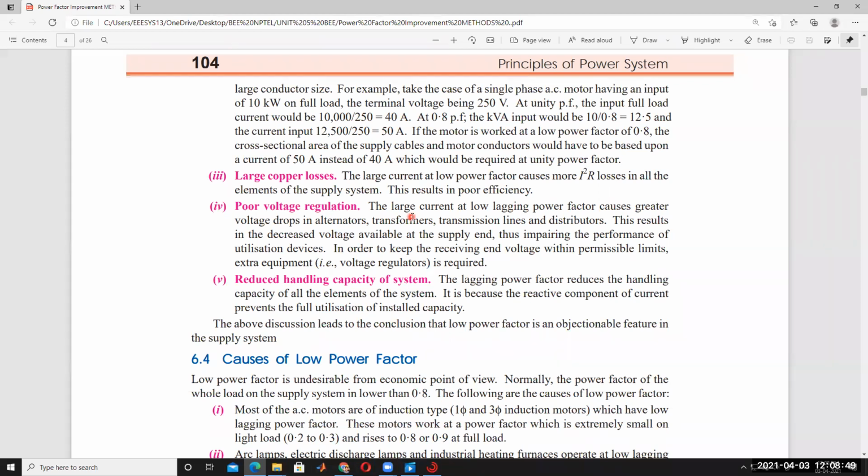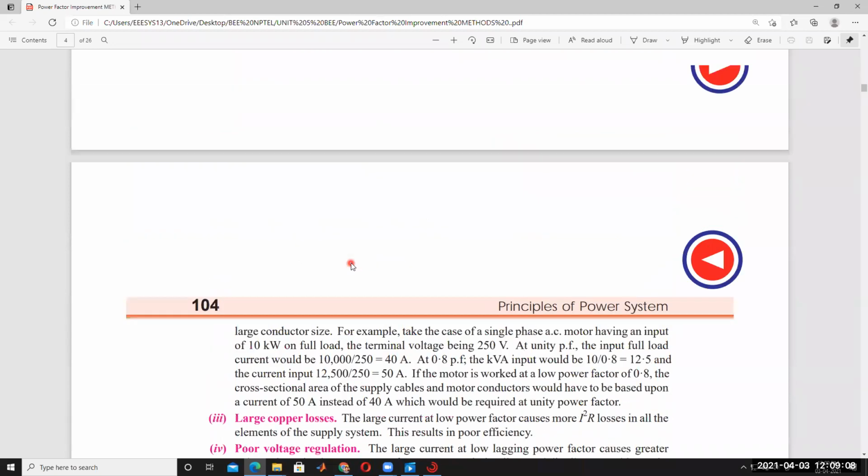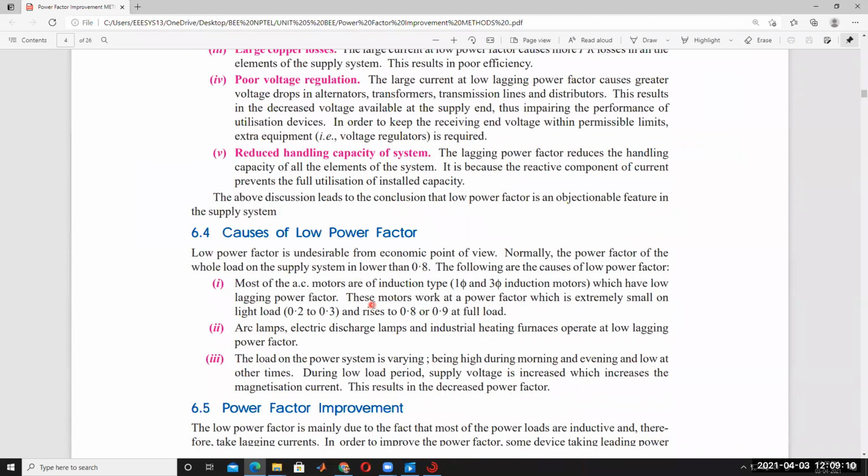Sending end voltage and receiving end voltage are different because of losses. And there is reduced handling capacity of the system: because of low power factor, the power handling capacity of the system is reduced. So these are the different types of problems because of low power factor.